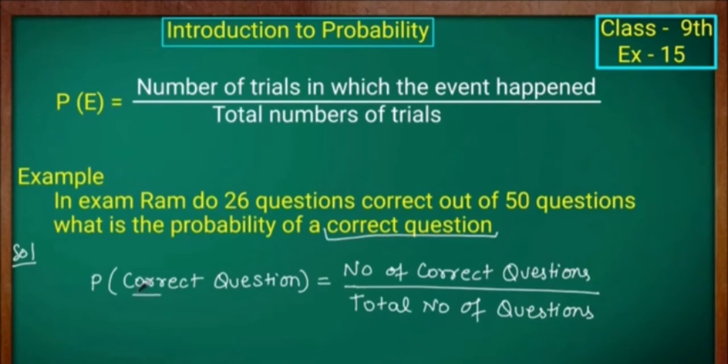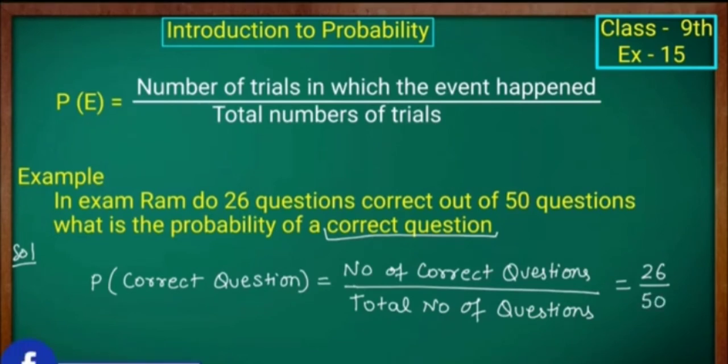In this problem you can see that the number of correct questions is 26, and the total number of questions, that is the total number of trials, is 50. So the probability of a correct question equals the number of correct questions, 26, to the total number of questions, 50. That is 26 divided by 50.